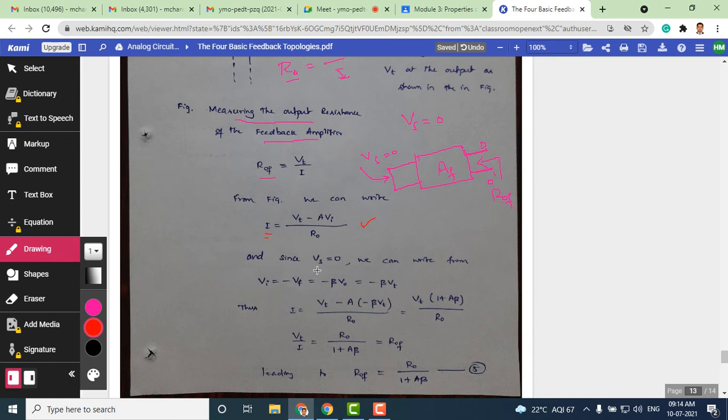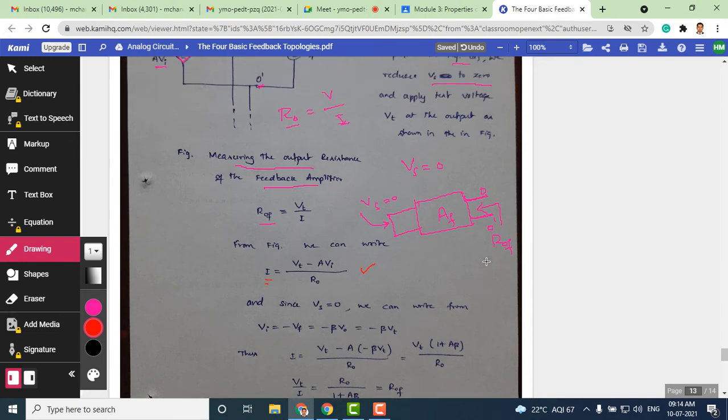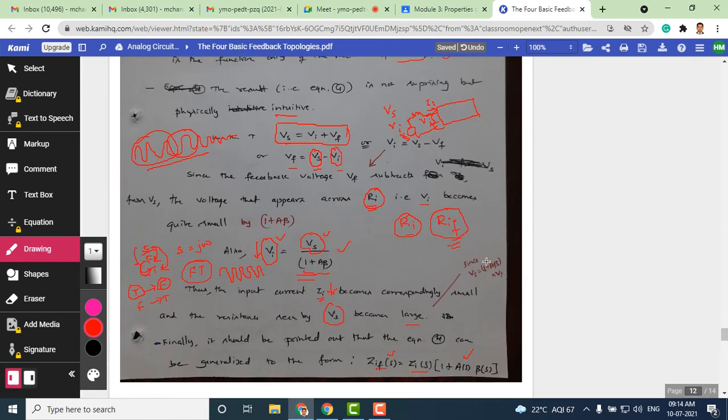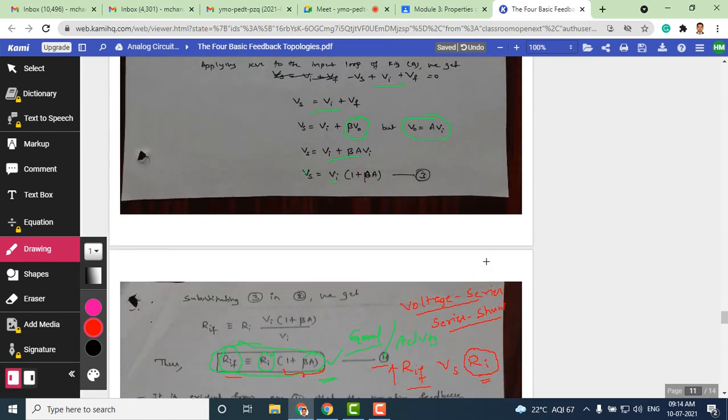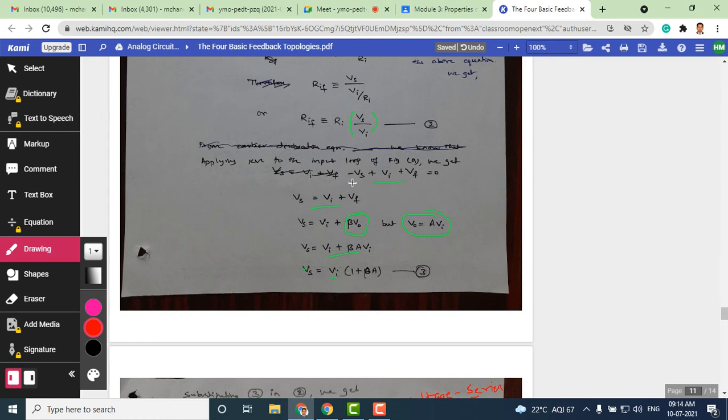Since the input signal source is made 0, now we can write, okay, let me use the basic KVL equation, recollect this equation. Since in our case this Vs was 0, once you make Vs as 0, what is the resulting equation for Vf?